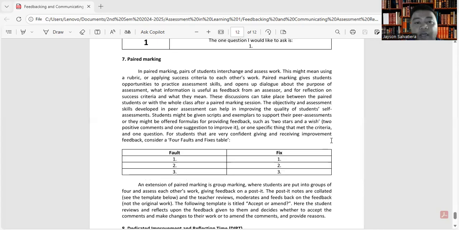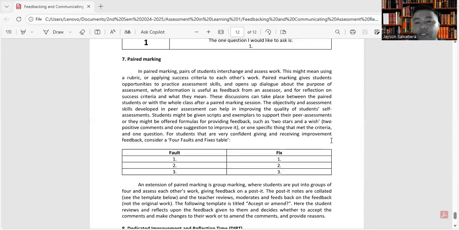pairs of students interchange and assess work. Okay, this might mean using a rubric or applying success criteria to others' work. Paired marking gives students opportunities to practice assessment skills and opens up dialogue about the purpose of assessment. What information is useful as feedback from an assessor, and for reflection on success criteria and what they mean. These discussions can take place between the paired students or with the whole class after a paired marking session.